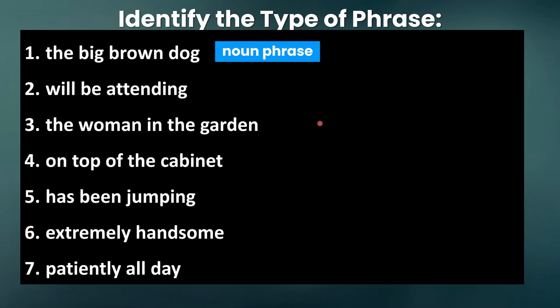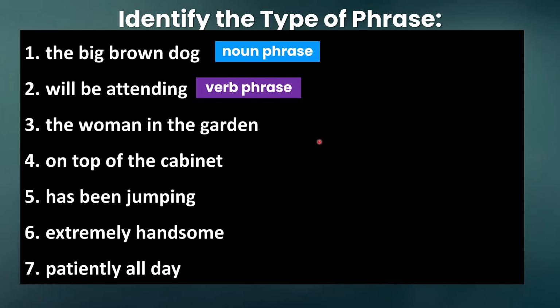Okay, so number 1 is a noun phrase. We have the head noun dog with the modifiers big, brown, and determiner the. Number 2 is a verb phrase. We have the main verb attending with the auxiliary verbs will and be.